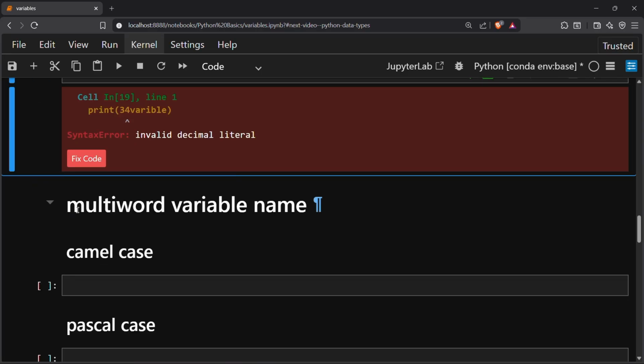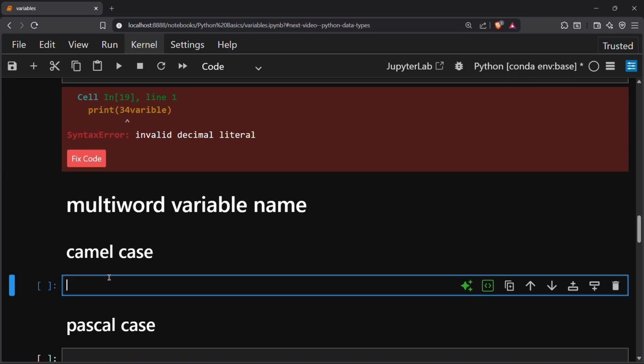So now we will see multi-word variable names. So first we have camel case. In camel case, each word except the first starts with a capital letter. Okay, so I'm creating my variable, myVariable.